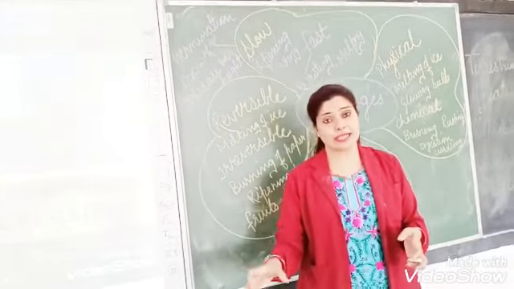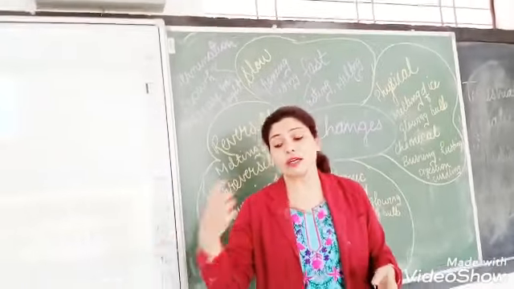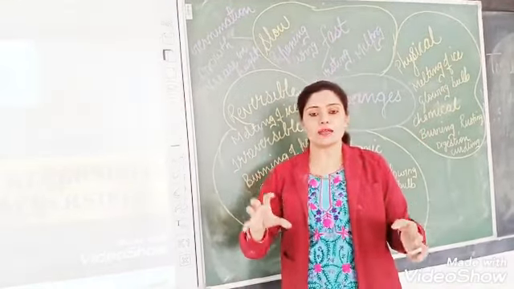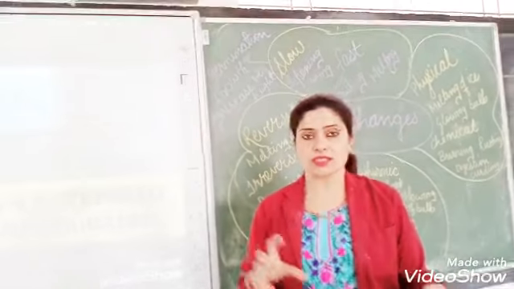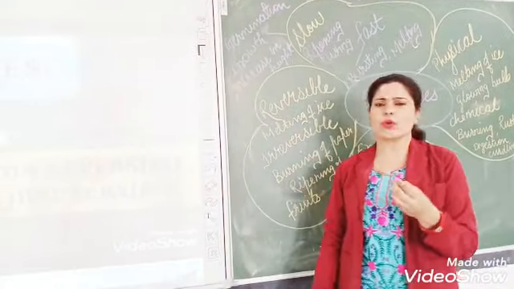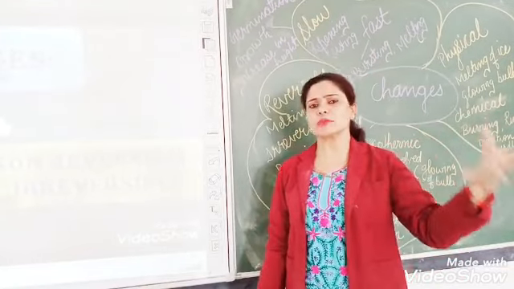Next, we talk about the fast changes. Fast changes are those changes which can happen very quickly, within a second or minutes.